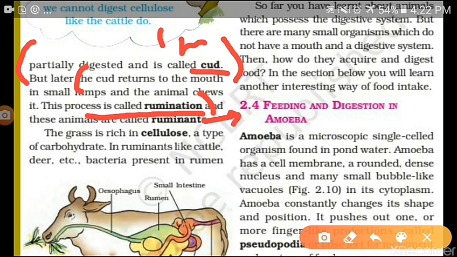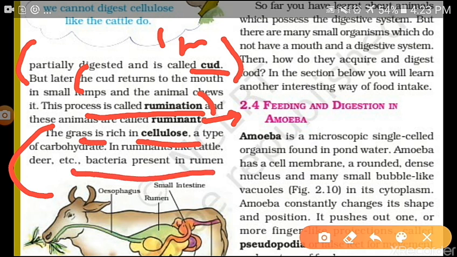Then note down the very important thing. Have you ever thought we cannot consume grass, whereas cows and buffaloes can easily consume it? Why is this so? Let's understand the grass. It is actually rich in the carbohydrate called cellulose. Cellulose can be digested by very specific bacteria. So the ruminants have bacteria to digest cellulose in their body, whereas we human beings do not have that bacteria. That is why we cannot digest grass.